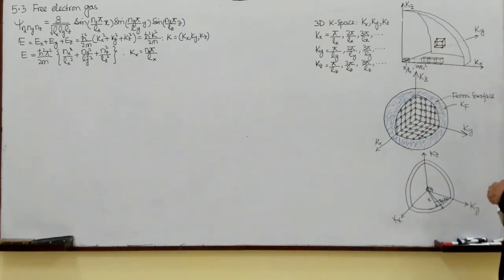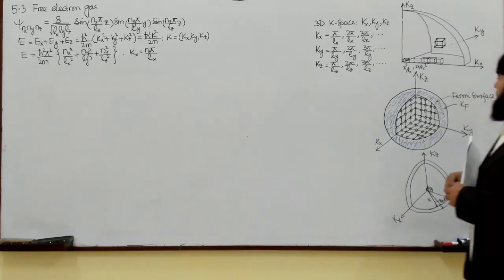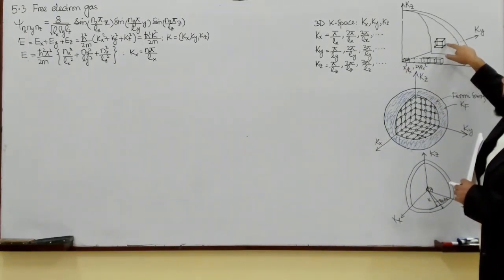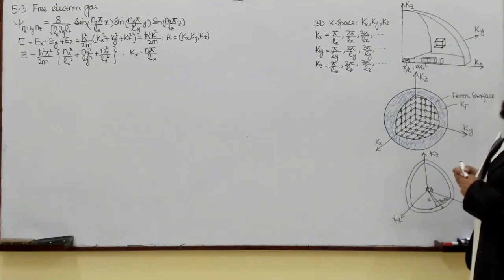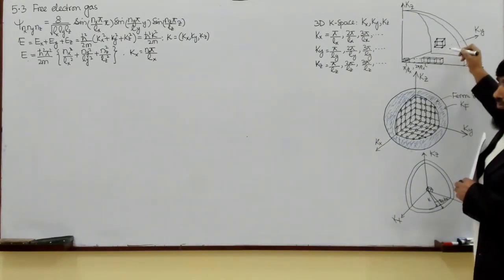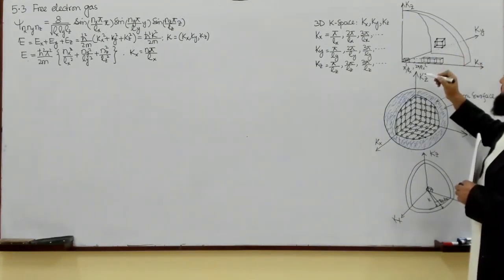And with this, I will now see that if I consider electrons on the corners, then this one is joined on this side, up, down, and this side.